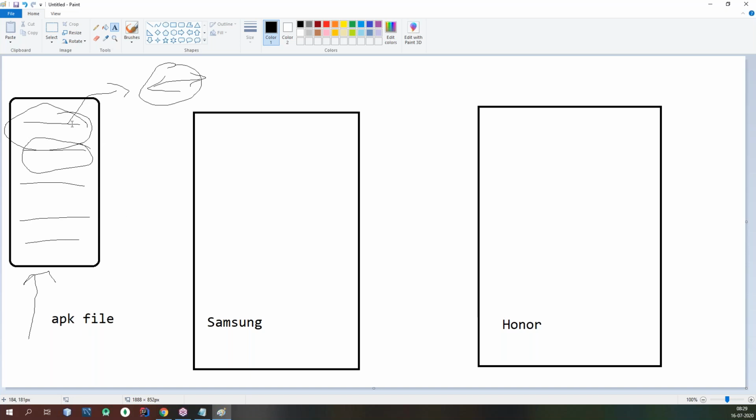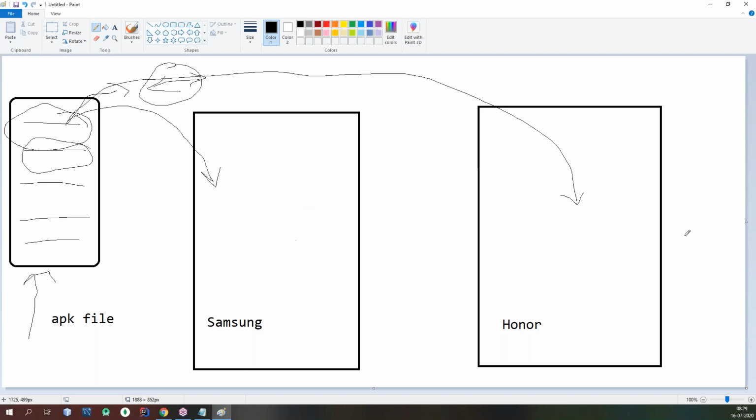So if anyone downloads this APK file to install the app on their mobile, the Samsung user wants to install this APK file, and similarly the same APK file is installed on the Honor.